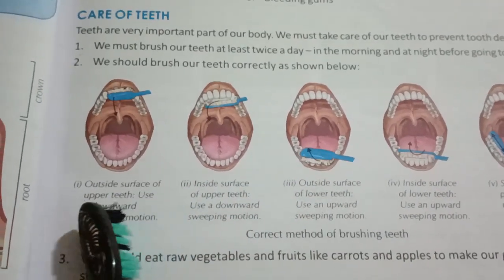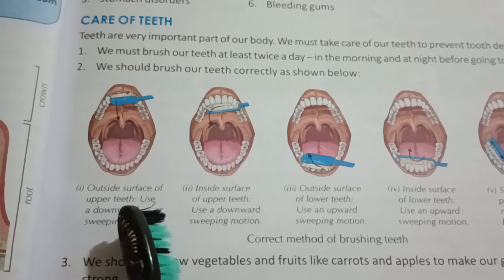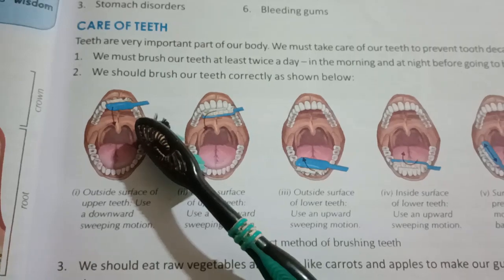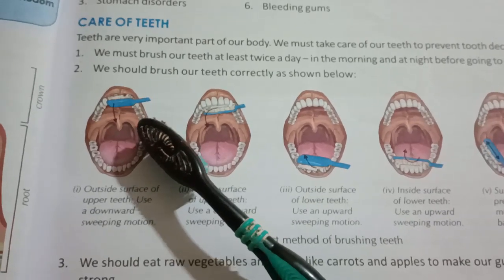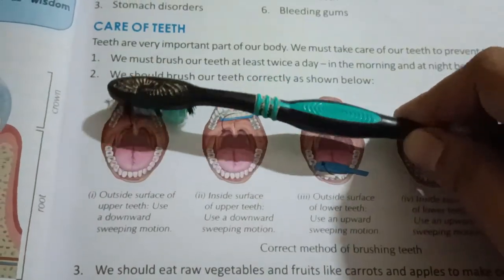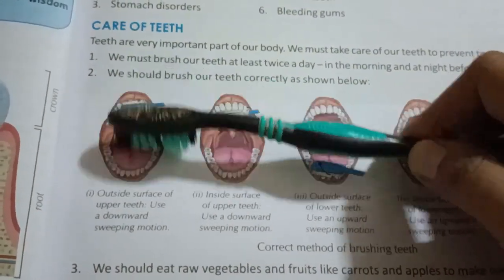So see here, the outside surface of the upper teeth. How do we have to brush the outside surface of the upper teeth? Use a downward sweeping motion. It means we have to brush like this. We have to take our brush downward.